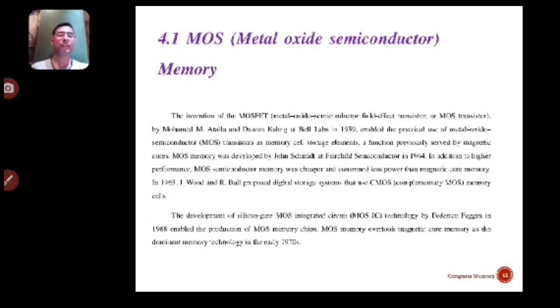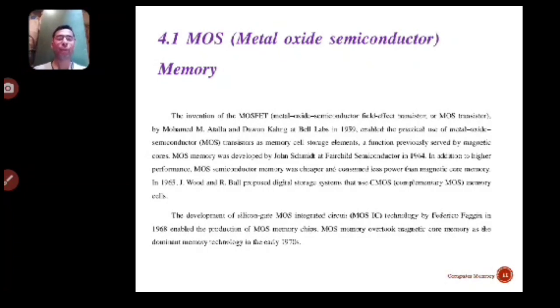The invention of the MOSFET, meaning metal oxide semiconductor field effect transistor, or MOS transistor, made by Mohamed M. Atalla and Dawon Kahng at Bell Labs in 1959, enabled the practical use of the MOS transistor as a memory cell storage element, a function previously served by magnetic cores. MOS memory was developed by John Schmidt at Fairchild Semiconductor in 1964. In addition to higher performance, MOS semiconductor memory was cheaper and consumed less power than magnetic core memory.